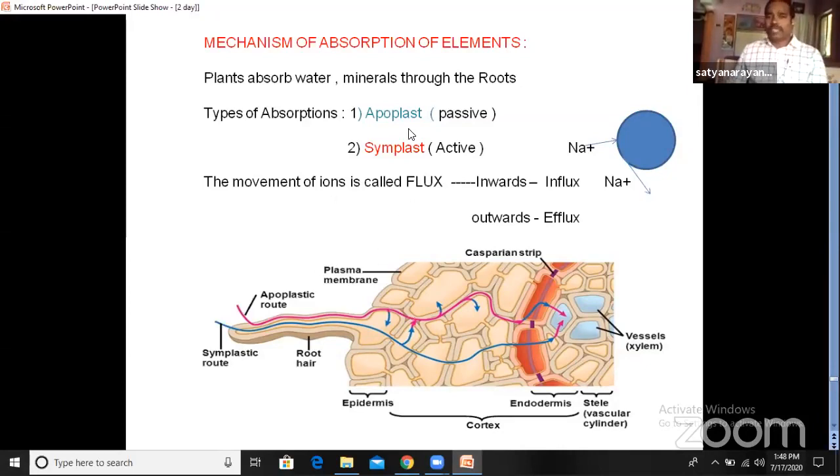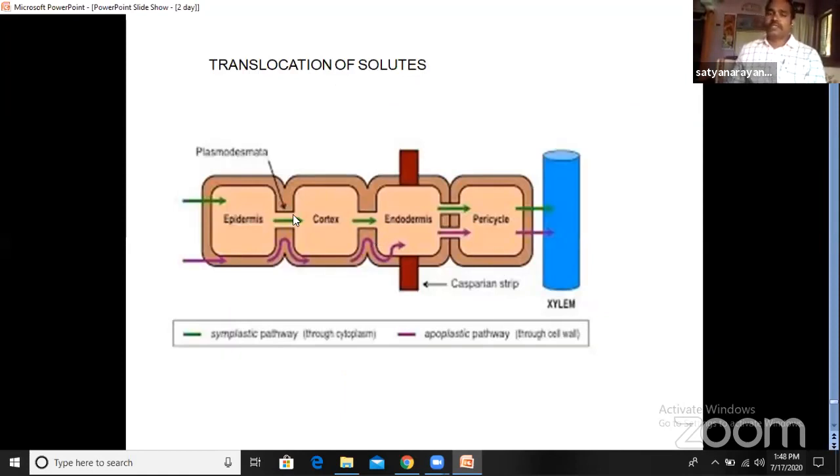So we have completed the different pathways, how the root absorbs the water along with the nutrition. Apoplast and symplast are the two important pathways. One is the passive pathway, and the other is the active pathway. And we also saw how ions are moving. If they're moving inside, it is called influx. If they're moving outside, it is called efflux. So this is all about the mechanism of absorption, how the plants absorb various elements through the root. Next, see, this is the flow chart. It is also a mechanism, translocation of solutes.